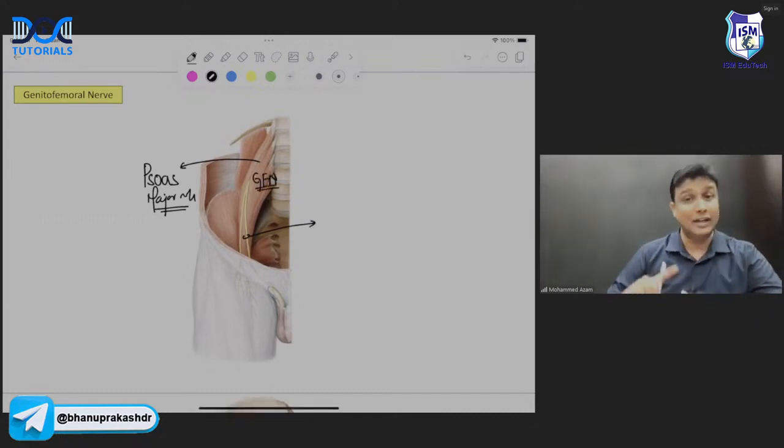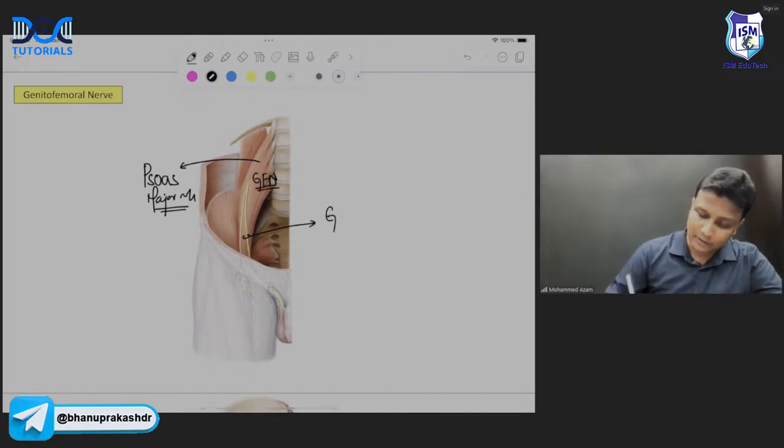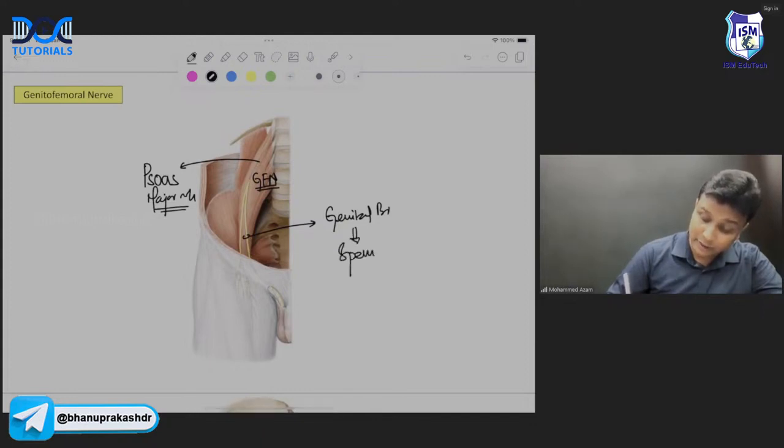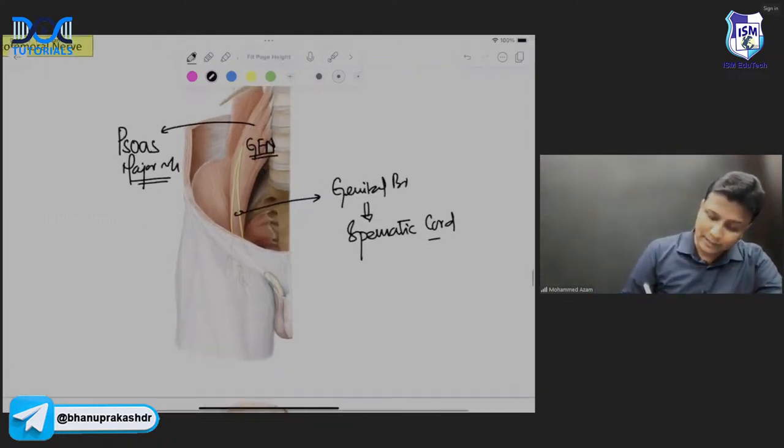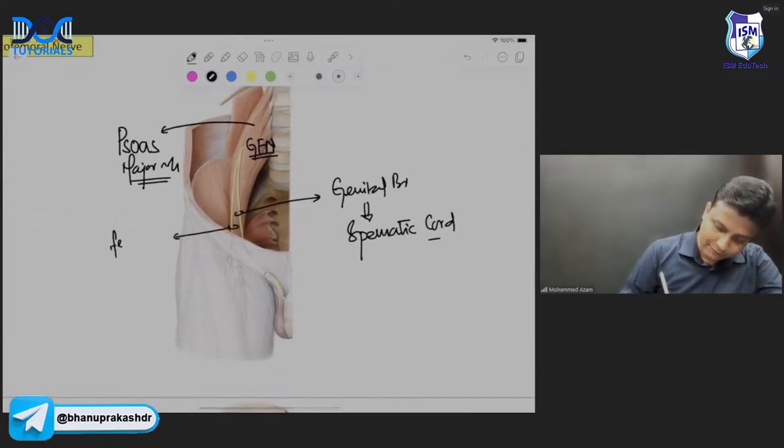The genitofemoral nerve will have two branches here. One will be the genital branch, and this genital branch will continue into the spermatic cord. You will remember, the spermatic cord passes through the inguinal canal. And another branch here will be the femoral branch.